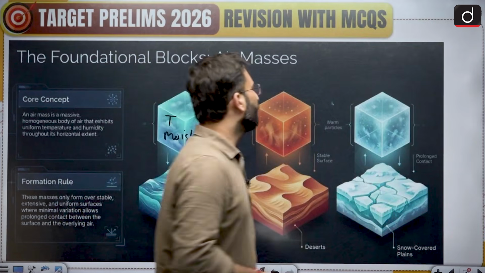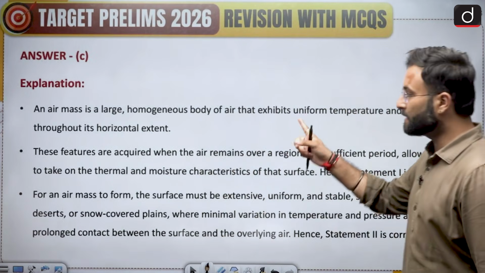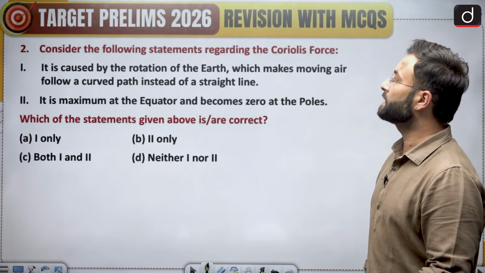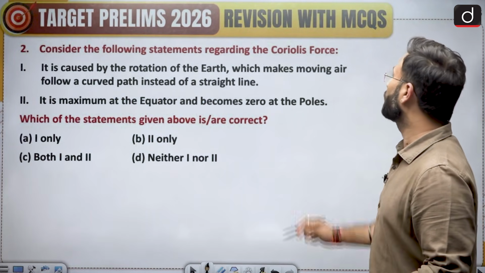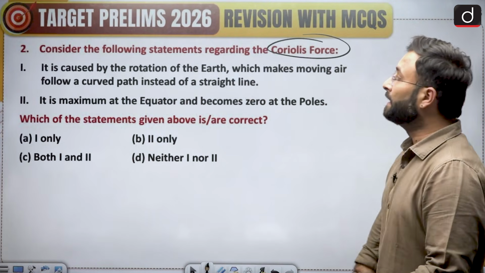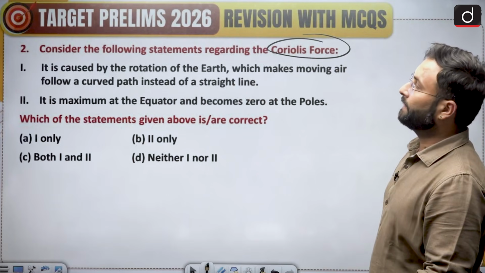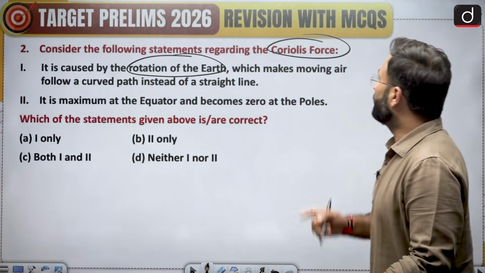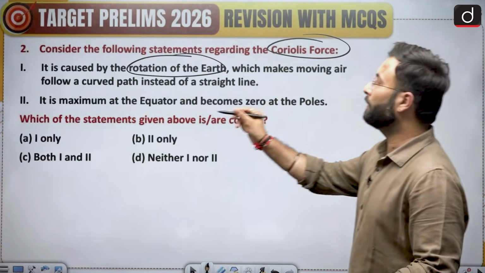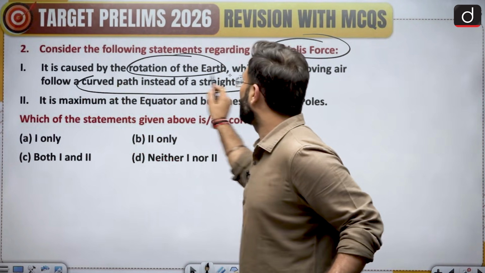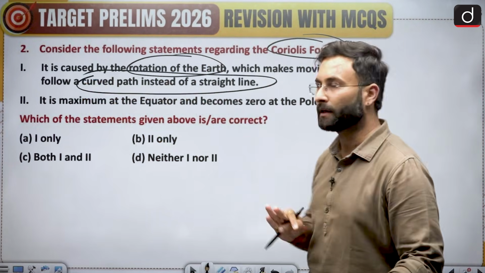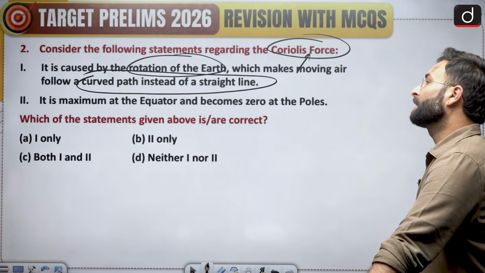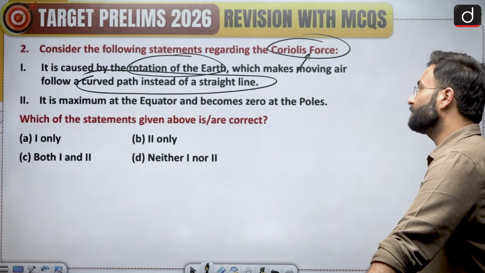Okay, now let's move further. This explanation is given in the text form, which I have already explained to you. Now considering question number 2. It says, consider the following statement regarding the Coriolis force. The statement says that it is caused by the rotation of the earth. This is the first factor which you have to consider, which makes moving air follow a curved path instead of a straight line. These are the two things we have to understand with respect to the Coriolis force. And the second statement says that it is maximum at the equator and becomes zero at the poles.